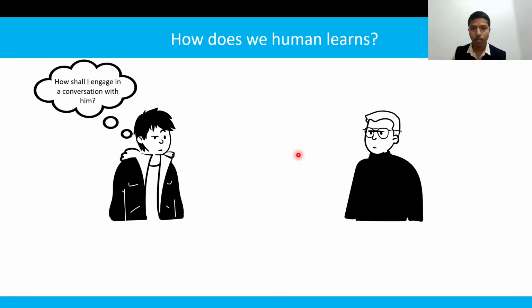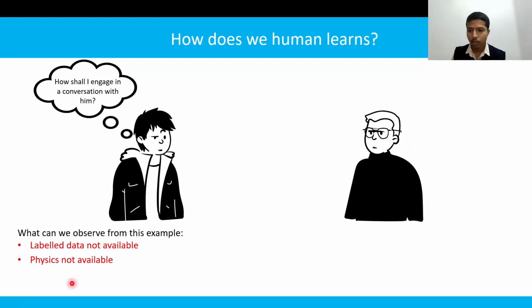In the machine learning domain, this is called label data is not available. Then the second solution is to have a mathematical model of the second person, so that by looking into the mathematical model, he would know the nature of the person, how the behavior of this person is, and based on this, he would have a good conversation. But it is not possible to have a mathematical model of any human. In the machine learning domain, this is called physics is not available.